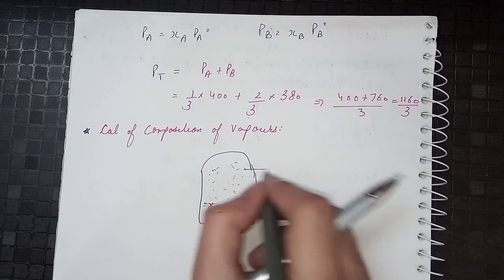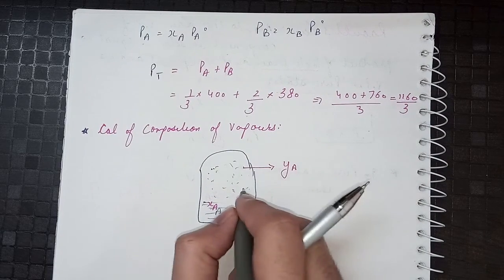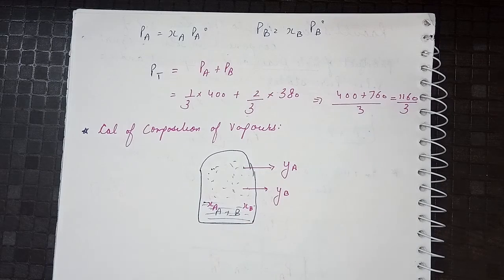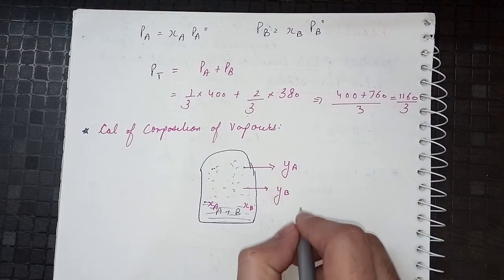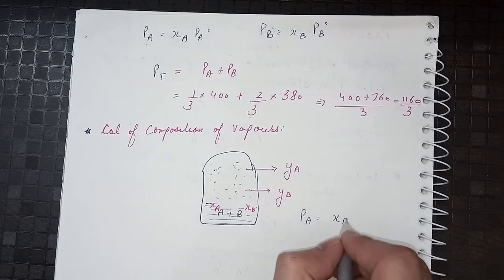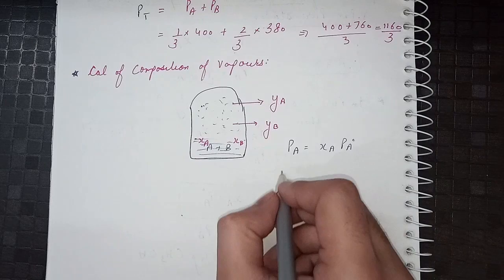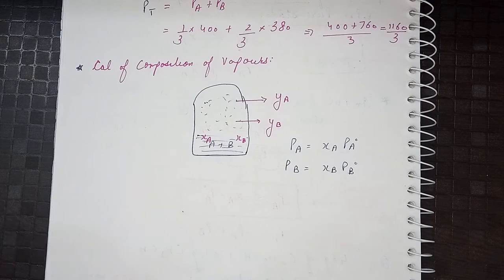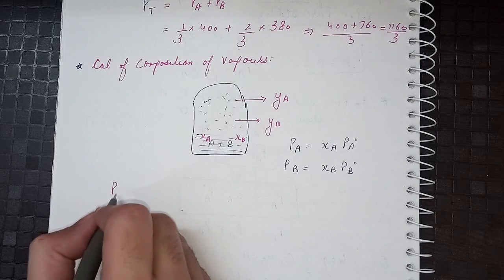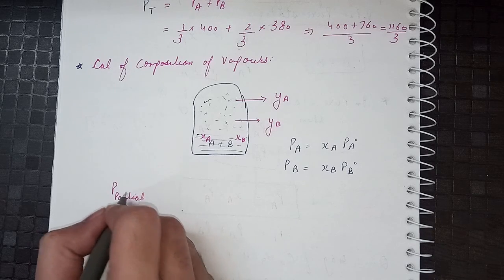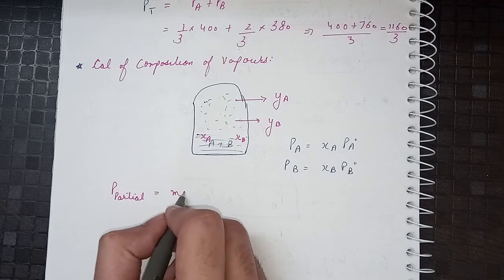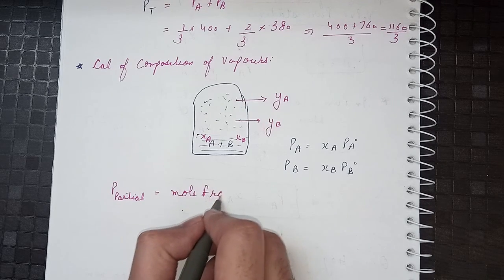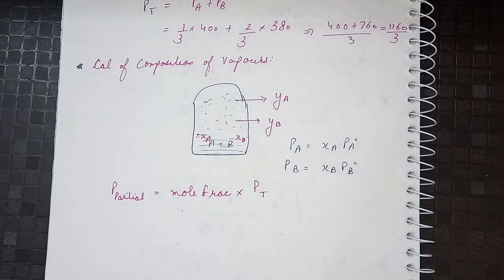And here we say that the composition of vapors of A is YA and composition of vapors of B is YB. So PA will be here XA PA naught, and PB will be XB PB naught. So if you remember Dalton's law of partial pressure, which we have studied in the states of matter chapter of 11th class, according to that, P partial for gases is equal to mole fraction into total pressure of a mixture.